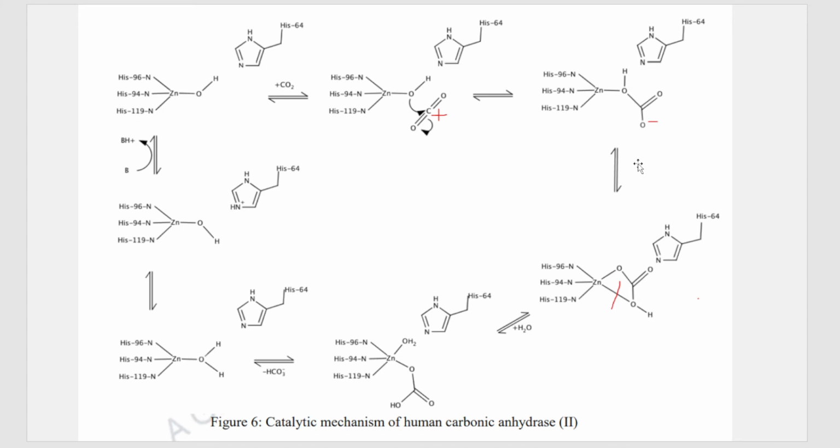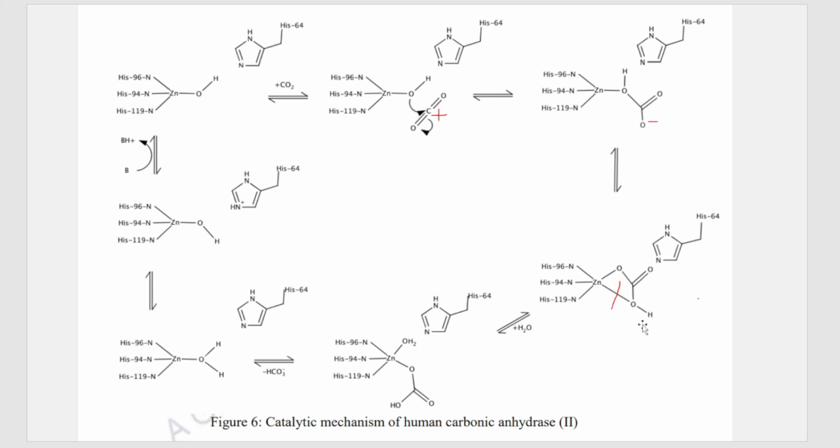So here you can see a new bond is formed between zinc and oxygen. In this step, don't get confused, students. They have just reversed this and written it the other way around. You can write it as such. A new bond formation takes place between this zinc and this oxygen having the negative charge.